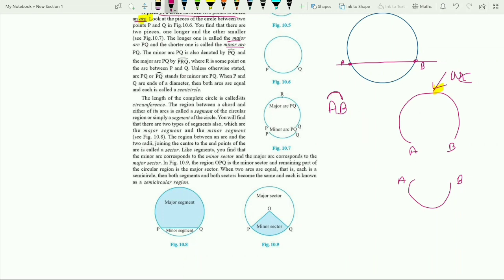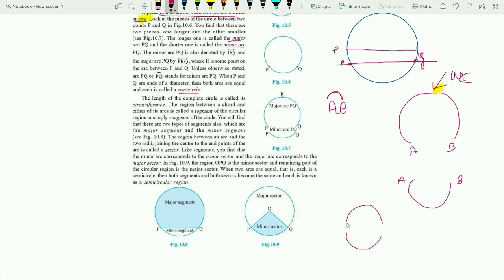Okay. Now, when the two points lie on a diameter like PQ and you cut it out, this would look like this and this would look like this.